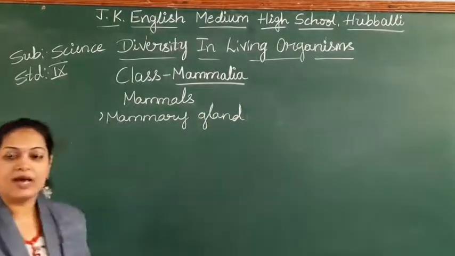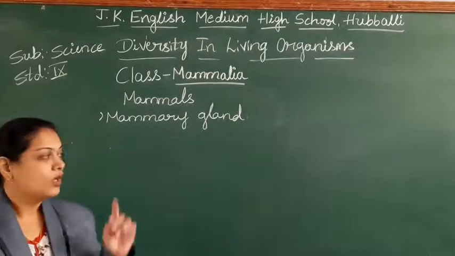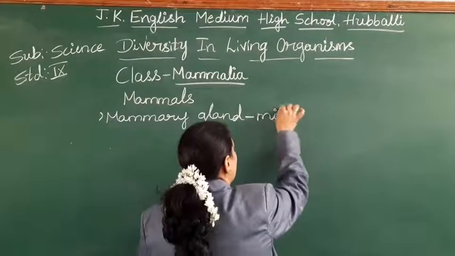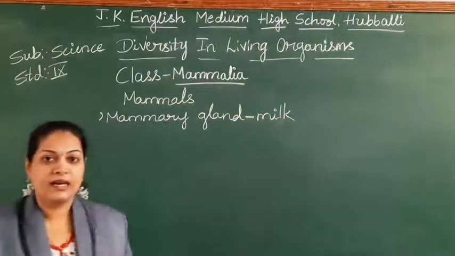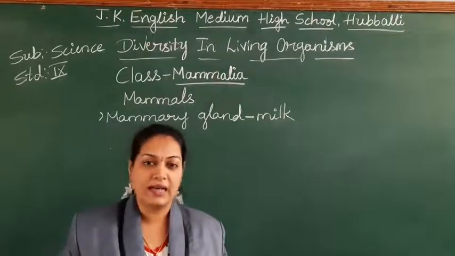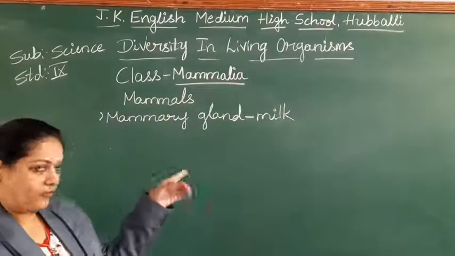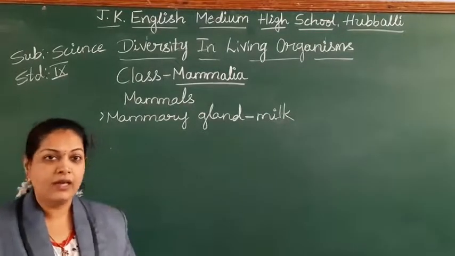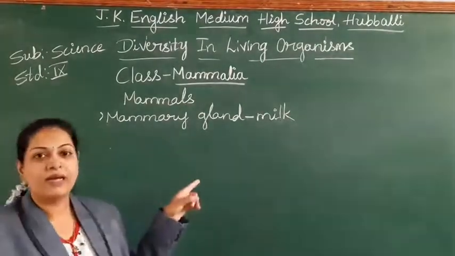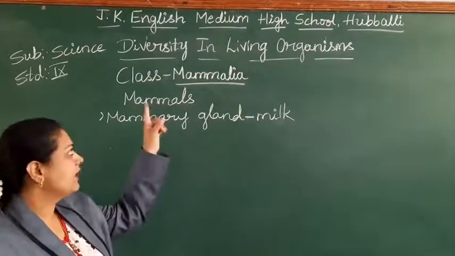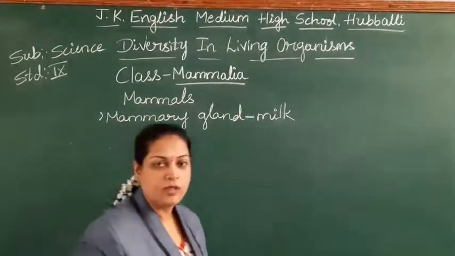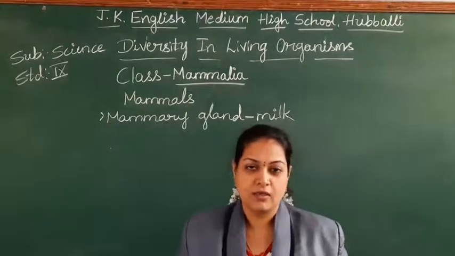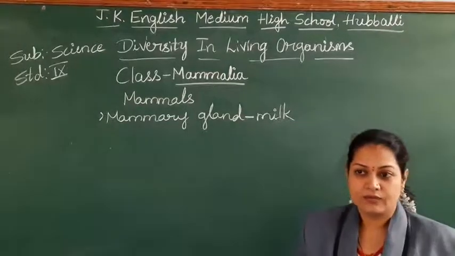As these members are having the mammary gland. What is this mammary gland? Milk secreting gland of the body. Milk secreting gland is called as the mammary gland. So these will feed milk to the young ones. So that is the speciality, because these are having a mammary gland. Because of this, the name Mammalia. Hope you are understanding. They will feed milk to their young ones, so called as the Mammalia.